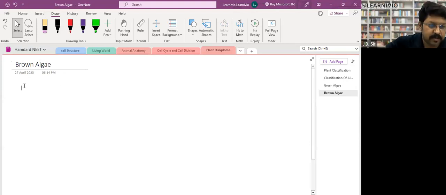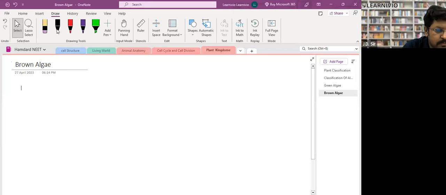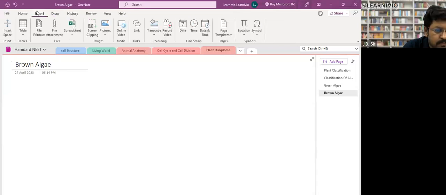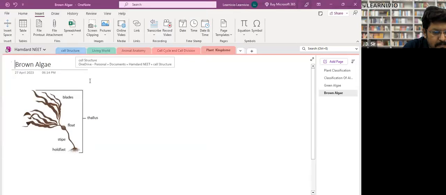First, let me show you some pictures of the brown algae. This is one diagram.